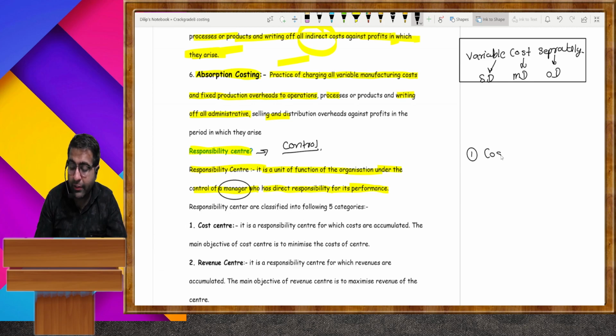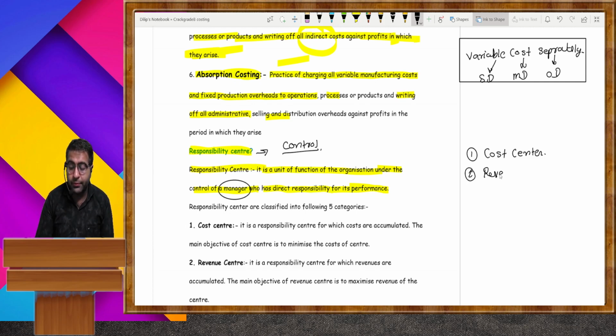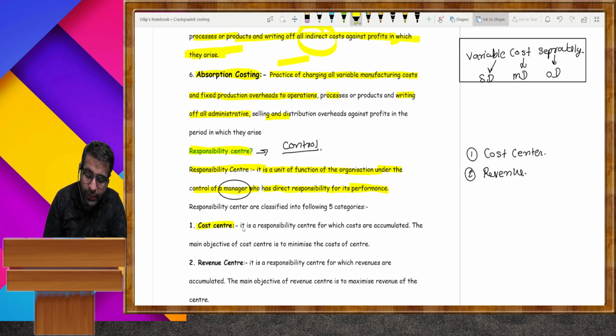One is the cost center. Here the manager is responsible for all types of cost incurred by them. Second is the revenue center. How much sale is done by the organization? These are all responsible for the revenue. Look here: a cost center is a responsibility center for which costs are accumulated. The main objective of a cost center is to minimize the cost of the center.